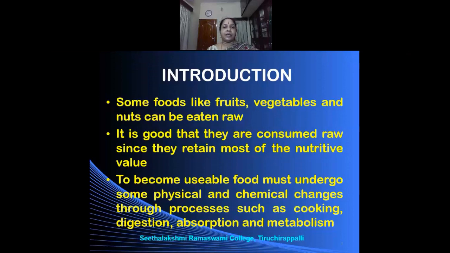None of us eat the raw rice or the raw dal, is it not? Even if we eat the raw rice, only a small amount, maybe a few grains, can be consumed. You cannot consume more raw rice because we don't have the ability to digest the raw rice or the raw dal. Only a selected few foods can be consumed as raw food.